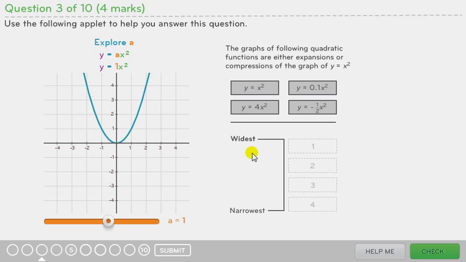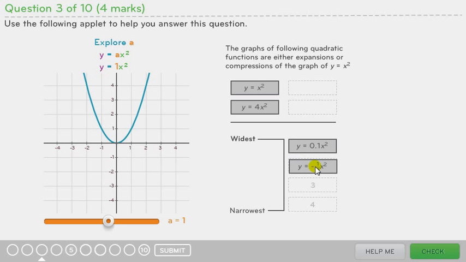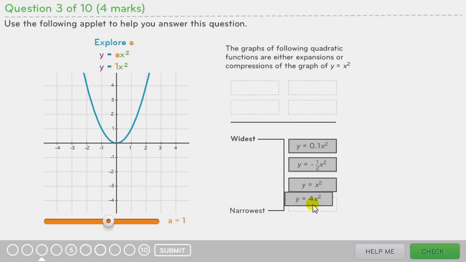Okay, so our widest graph is going to be the 0.1x squared. The next widest is going to be the negative 1/2 x squared. Then we have the basic function. And lastly, we know that the 4 is going to be quite an expansion on our x squared. And therefore our narrowest graph is going to be that y equals 4x squared.